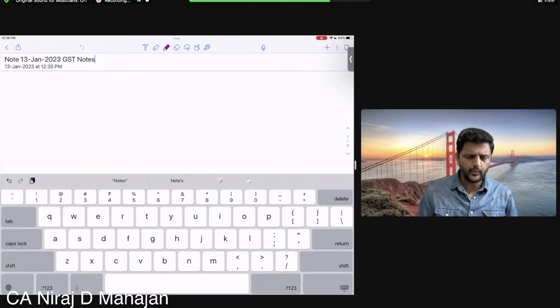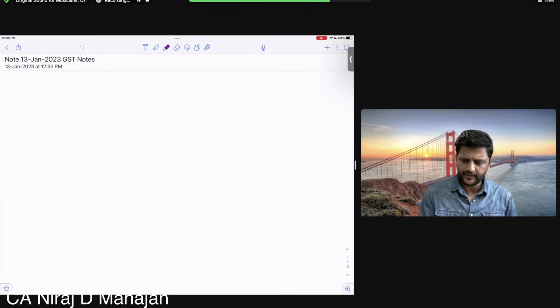A small notebook may be required, of 100 pages also sufficient, if you want to write anything or make some examples, or make some tables which we might do in the class. Okay.